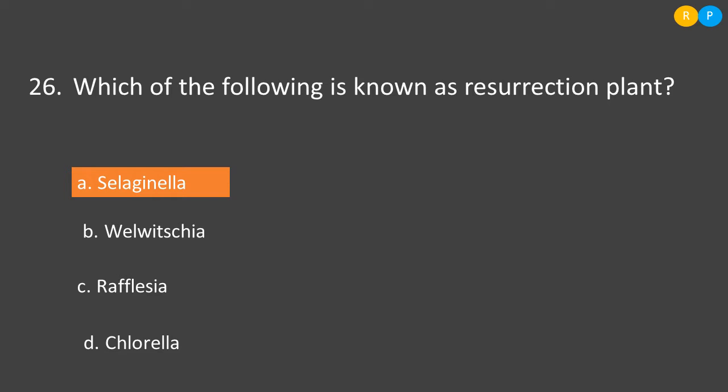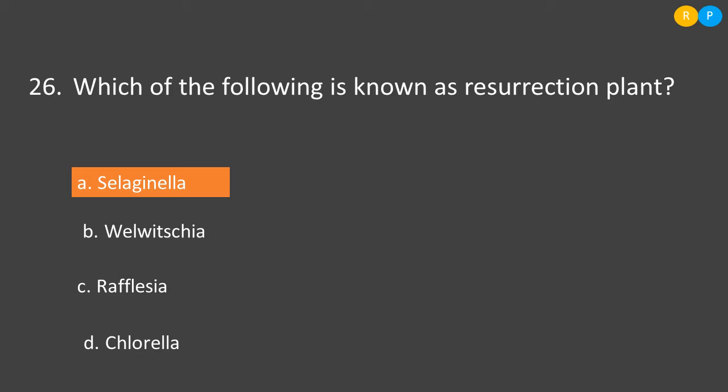Then option B, Welwitschia. Welwitschia is a kind of gymnosperm. This is called a living fossil because it has existed on the earth for millions of years, but it does not have the resurrection property. Then option C, Rafflesia.